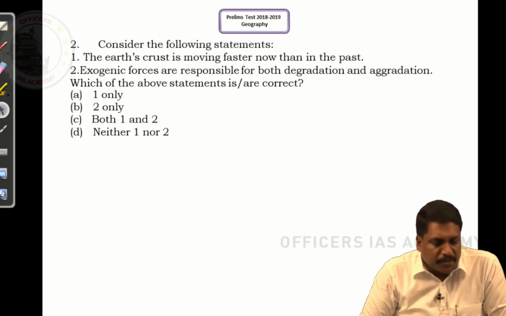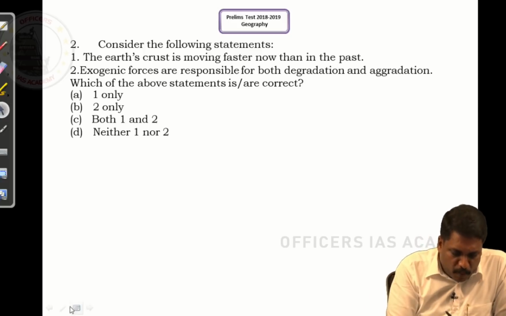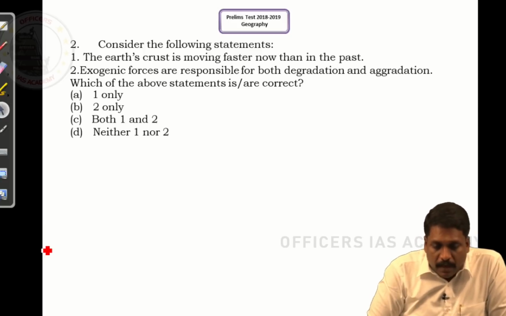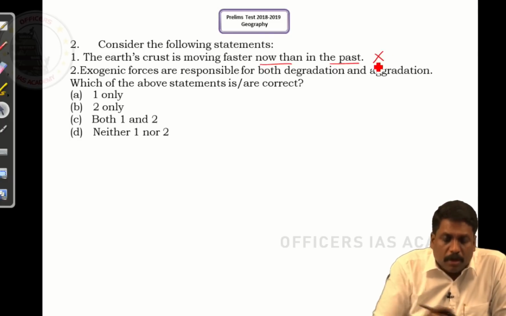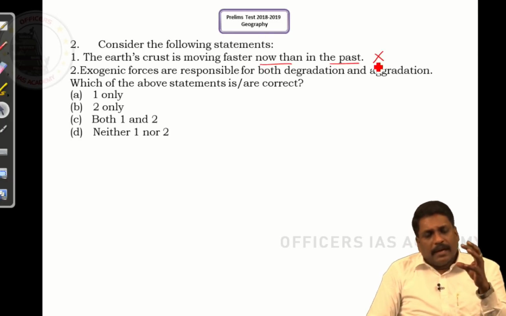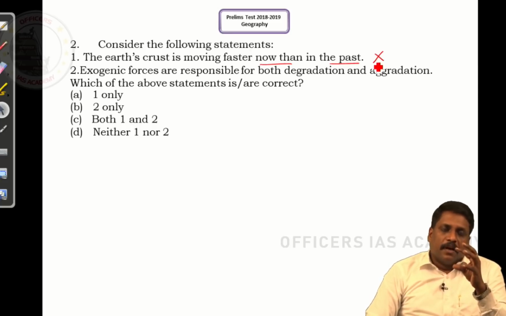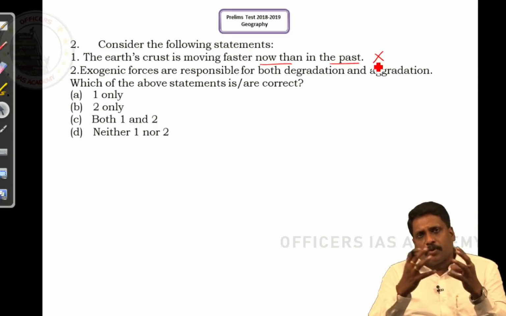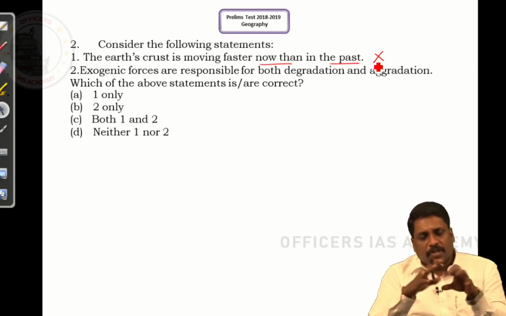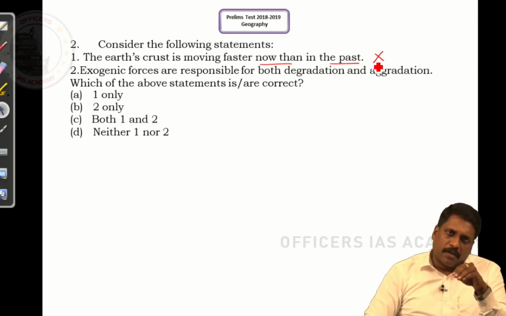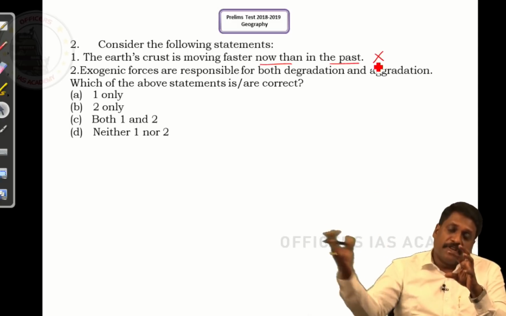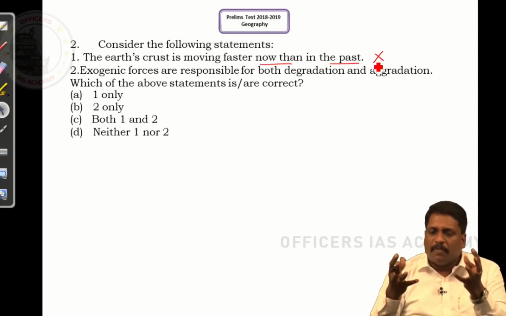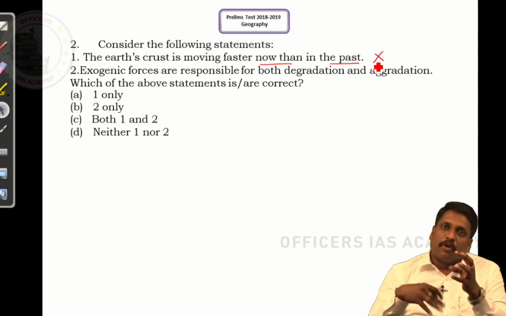Consider the following statements. Earth's crust is moving faster now than in the past. Absolutely, this statement is wrong, because as time passes, the matter of the asthenosphere, over which the lithosphere is floating, was at the initial stage more in liquid form. Slowly, steadily, it is getting more solidified in nature.